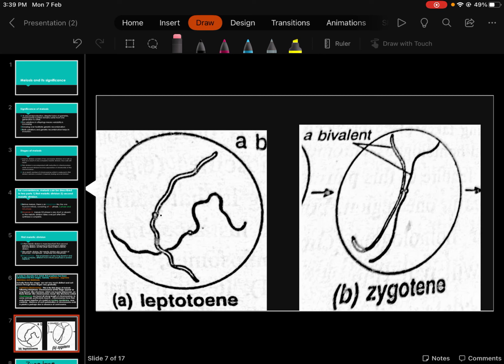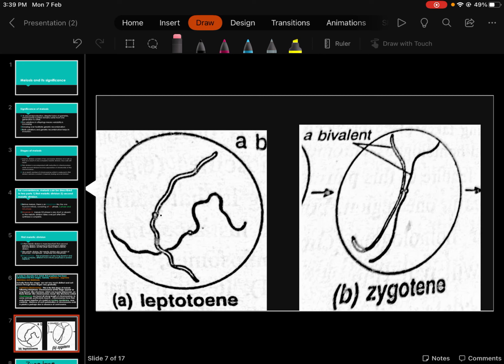Homologous chromosomes are present in mitosis too. It is not that they disappear, but they divide randomly. They don't come close to each other, and they don't cross over with each other. Here it is important to tell you what homologous chromosomes are, how they come close to each other, what they do with each other, and how they separate from each other. That's why I am telling you what a homologous chromosome is.